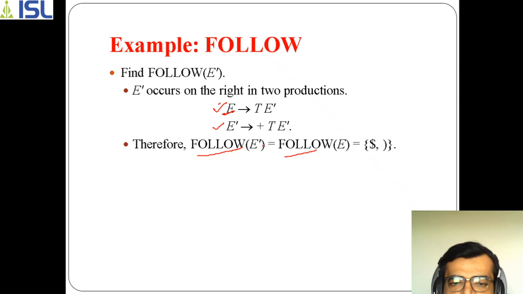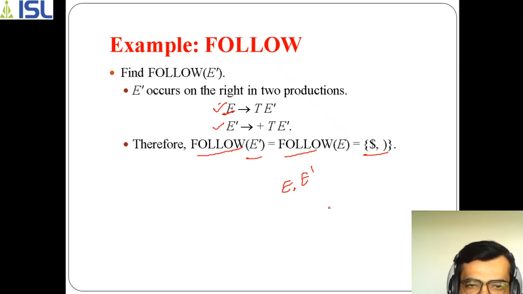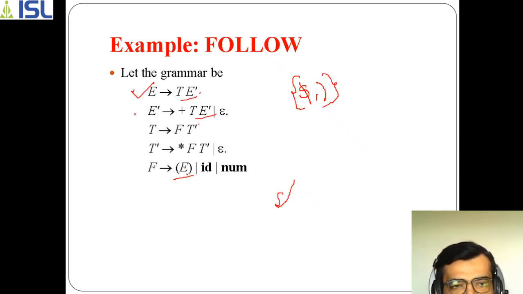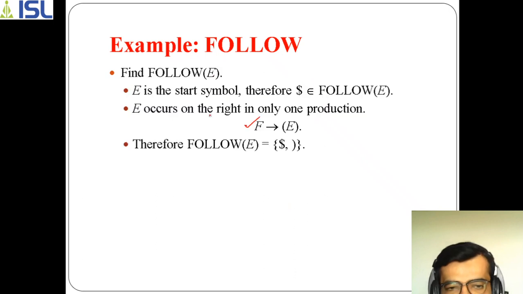That means whatever value is followed by E, what is the value followed by E? E will be followed by these two terminals. So the same symbols will also follow E dash. In this way, E and E dash can be followed by these two values. Okay, so this is regarding E dash. Now the next value is T. If you observe this, T is there in this first production, T is there in the second production, and that's it, right? Only two productions where T is there.